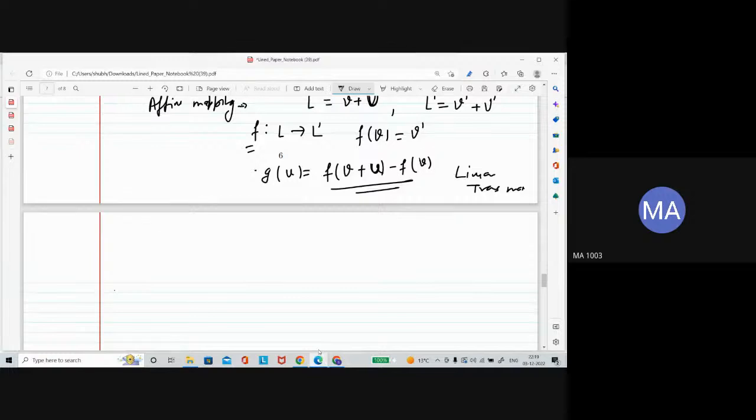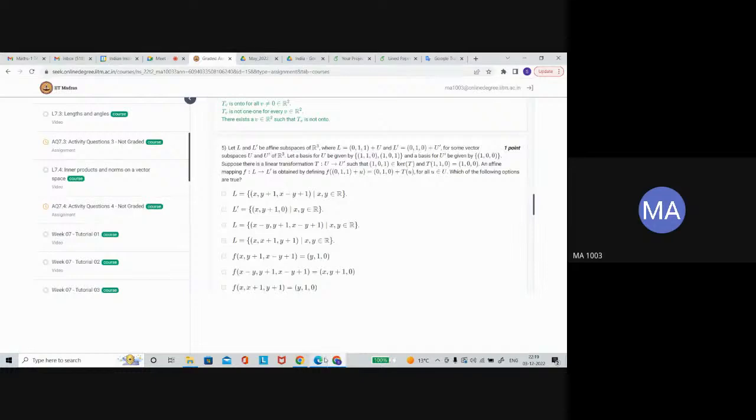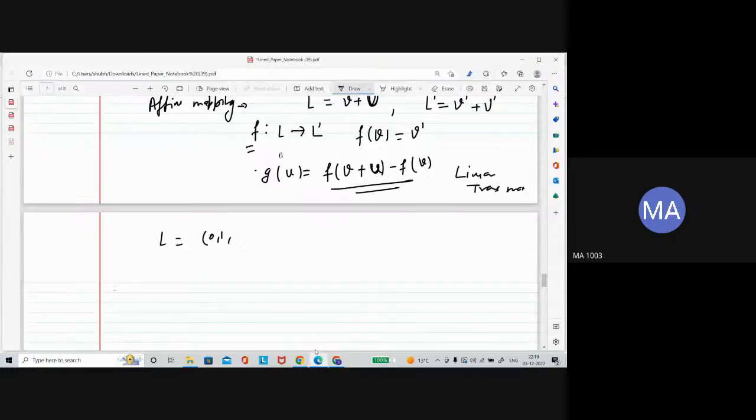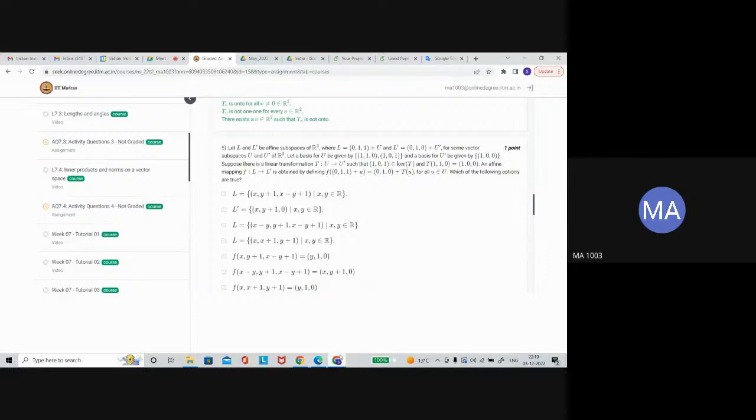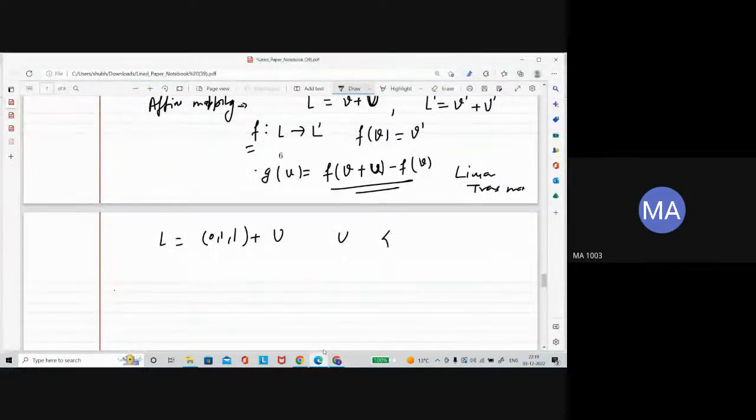So L is actually 0, 1, 1 plus U, where U is the span of 1, 1, 0 and 0, 1, 0.